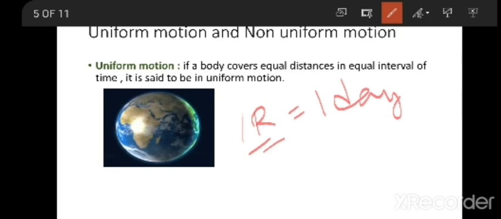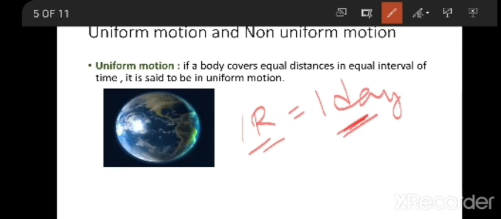You can see here the earth is changing its position. While rotating, it changes its position from west to east, and that too in the same interval of time. Always in the same interval of time, it rotates. In one day, it cannot take two rotations. One rotation per one day only. So that is called uniform motion.